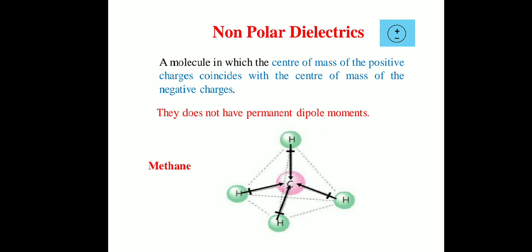So covalent bonding is present between carbon and hydrogen. As the electrons are equally shared in the covalent bond, charges are not induced on the atoms. So the molecule remains uncharged. So methane is a non-polar molecule.